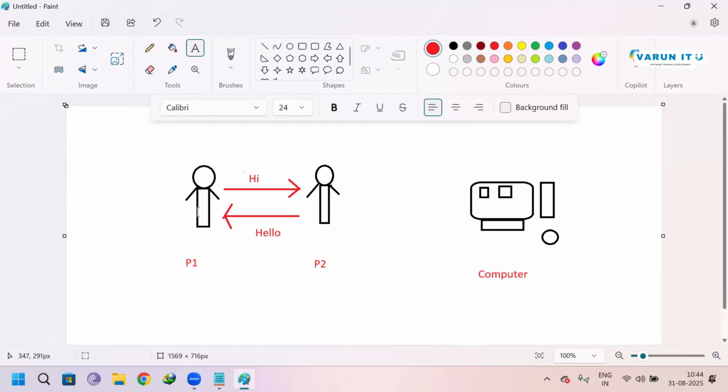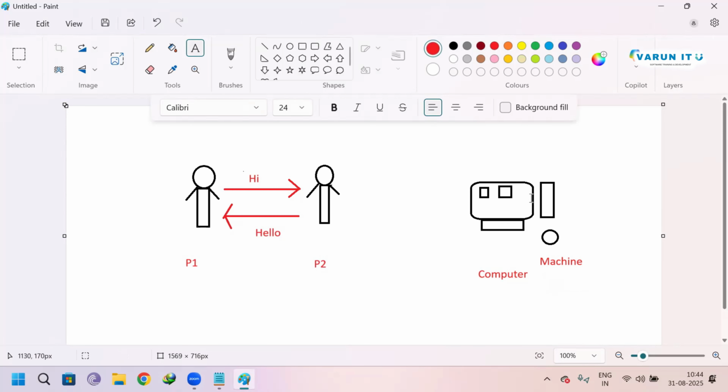Suppose I say to the computer, hey computer, calculate 2 plus 3. Hey computer, do this. The computer will not respond because it cannot understand my language, English. Because the computer is a machine. It's not a person. Computer is a machine. Clear?